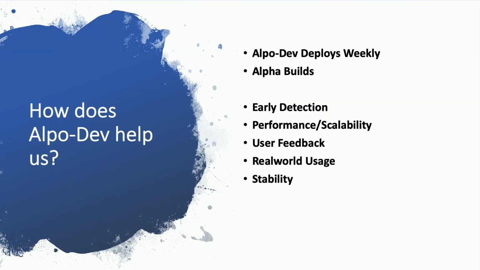And so Alpo-dev deploys weekly for us. It gets alpha quality builds, and we run all of our development business using Alpo-dev today. It helps us with things like early detection. So if there are bugs in the system, we detect them early, and we're able to fix those. We actually do performance testing through that because we have a large amount of load on this system as well, and we can see scalability of the system as well.